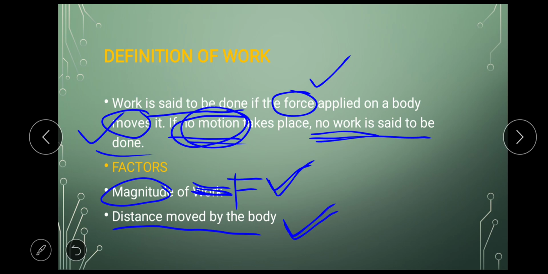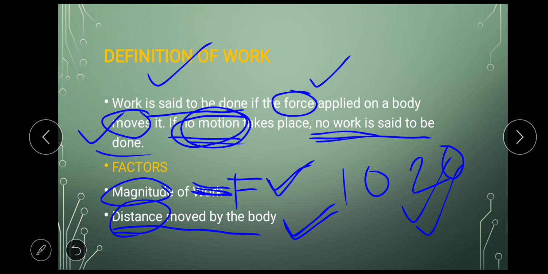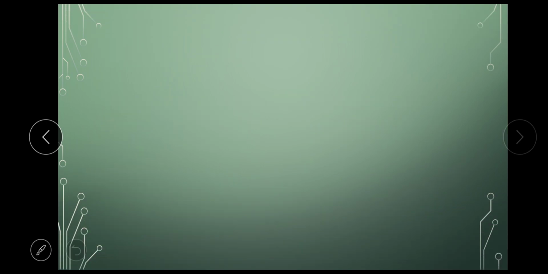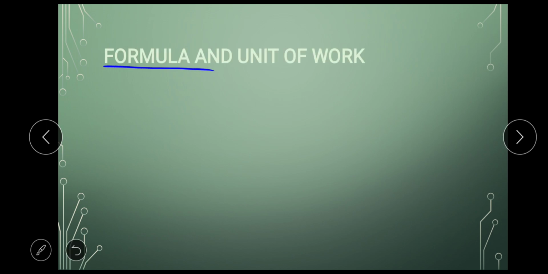For example, if a person is running 10 kilometers and another person is running 20 kilometers, the person running 20 kilometers has done more work because he has traveled more distance. So we have done 2 topics till now: the definition of work and the factors of work. The other 2 topics in work are the formula and unit of work.